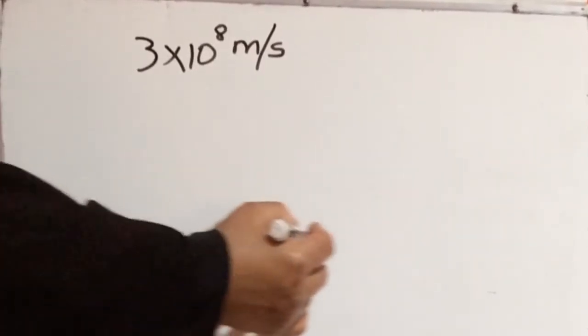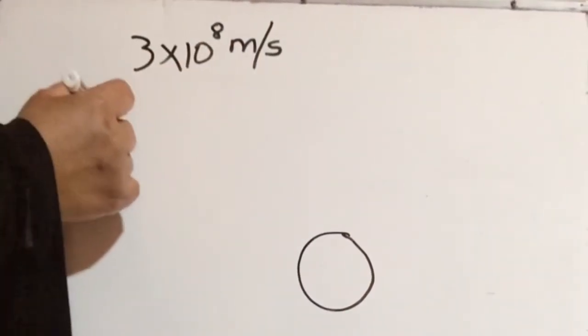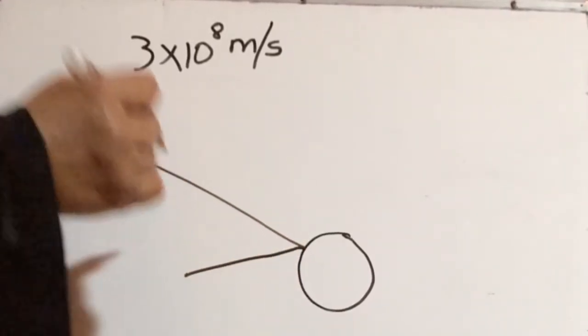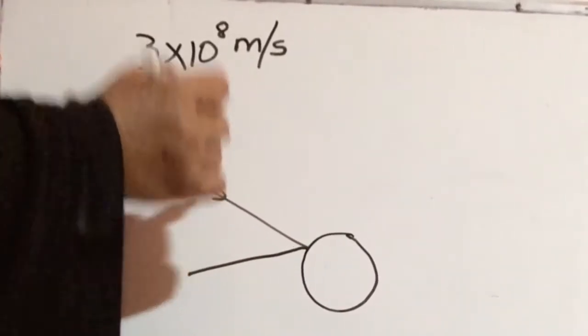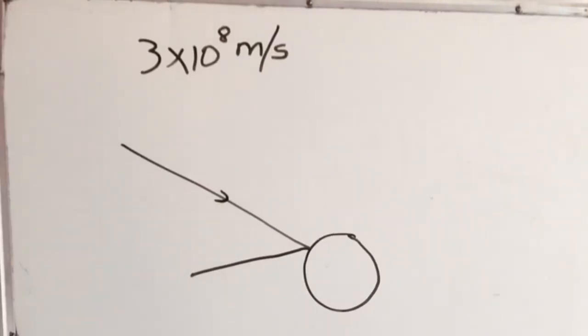For example, you take this football. How we are able to see this football? When light falls on this object, the light will get reflected. This reflected rays will enter into your eyes and then you are able to see an object. In this chapter, we will be seeing about two phenomena of light, that is reflection and refraction. First we will see reflection, then we will see refraction.